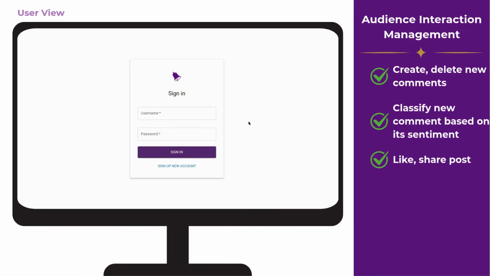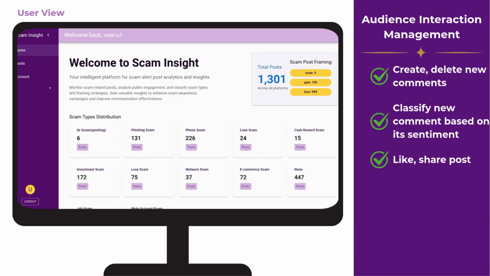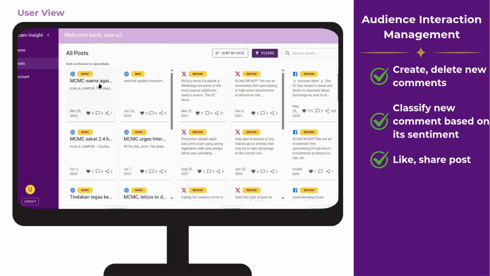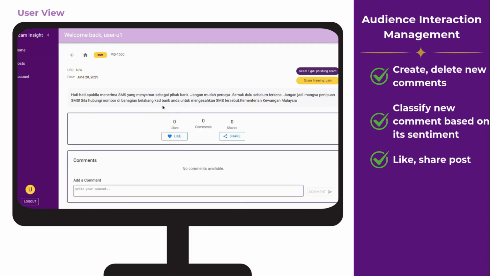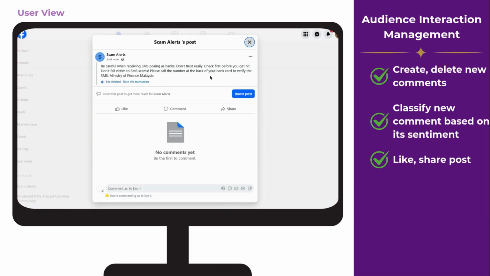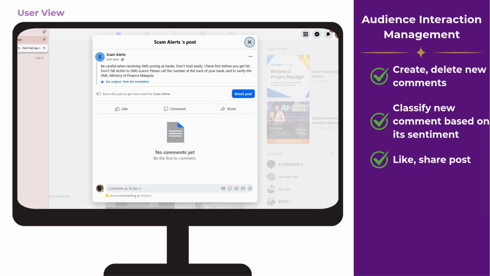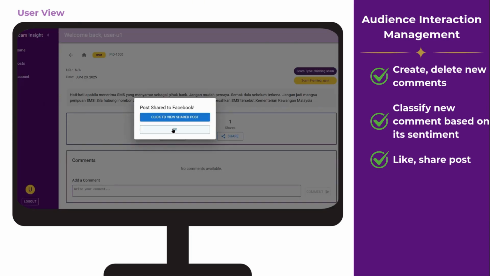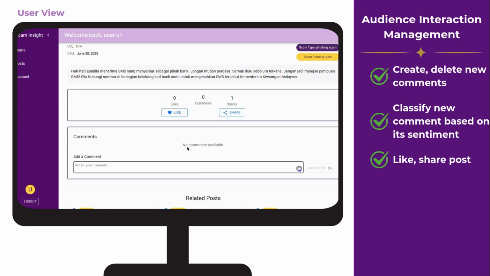Now I will demonstrate logging in using a normal user account. A normal user cannot edit, create, or delete posts. However, they can interact with the post by liking the post or sharing it to their Facebook account. Once shared successfully, they can click on the button to redirect to the shared post. Besides, they can submit their comments.